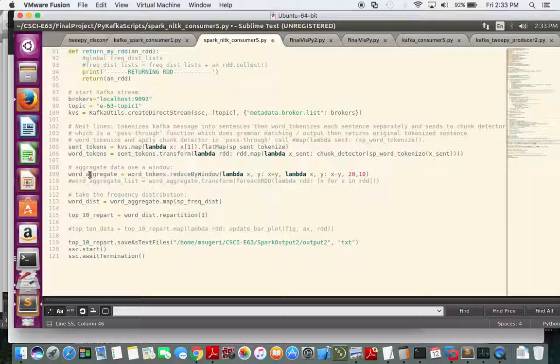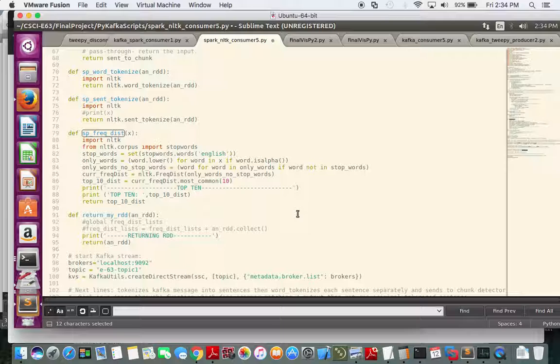And so this word aggregate is the list of words over that window period, and that is fed into the frequency distribution function just by doing a map and then the function name. Then we jump up here, and this is very similar to before.